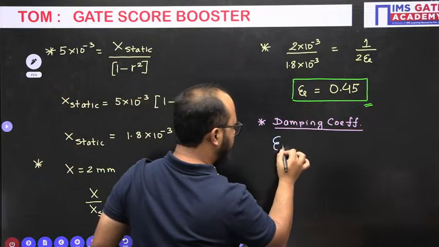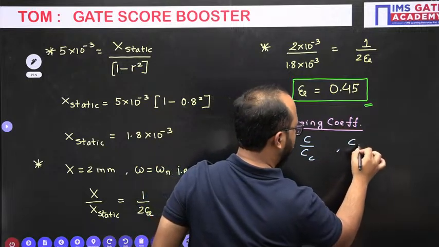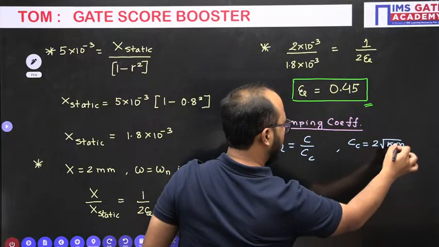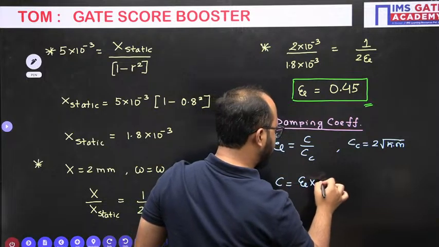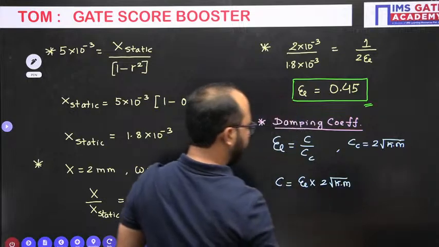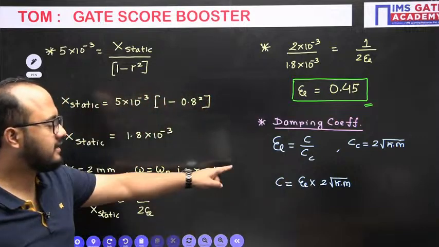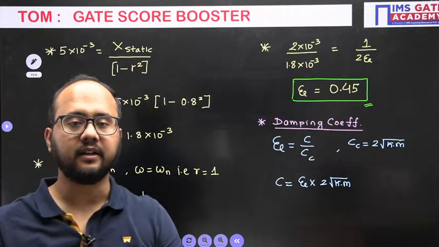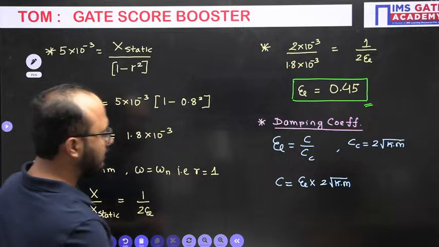Damping factor is damping coefficient divided by critical damping. So critical damping equals 2 into root over k into m. Like in previous cases, how we have done. So damping coefficient is this damping factor multiplied by Cc, which is 2 into root over k into m. Got it? So please calculate the damping coefficient as well. Do the calculation, everyone, and tell me what answer you are getting here.